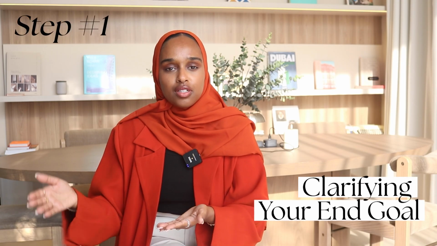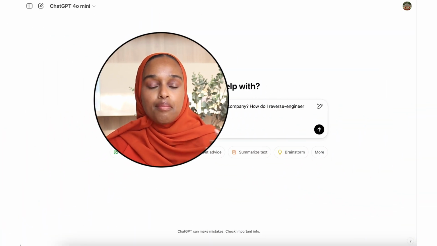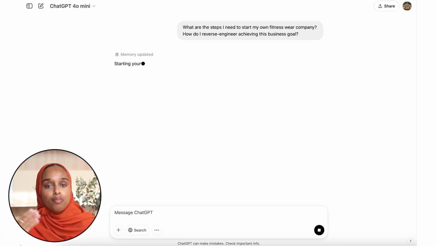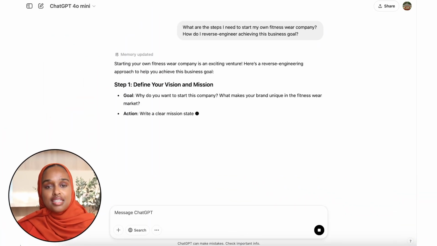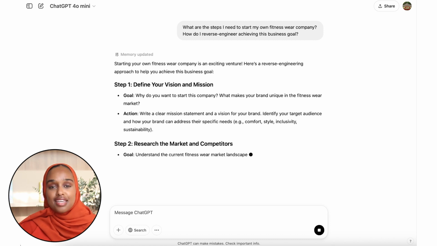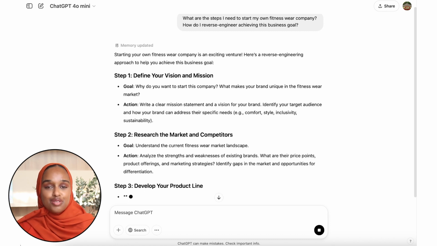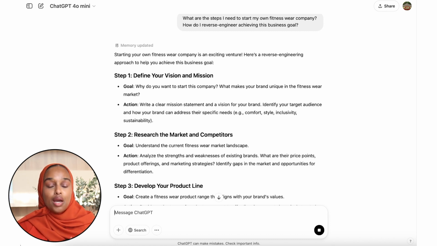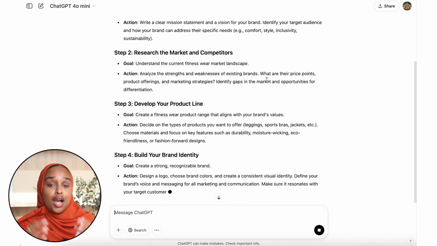Step 1 is clarifying your end goal. What is the ultimate goal? So let's say, for example, you want to say that my goal for this year is to buy a house. My goal for this year is to write a book. My goal for this year is to lose 10 kilos. You can then use ChatGPT to be able to plan out and map out the goal and the strategy for how you're going to get there.